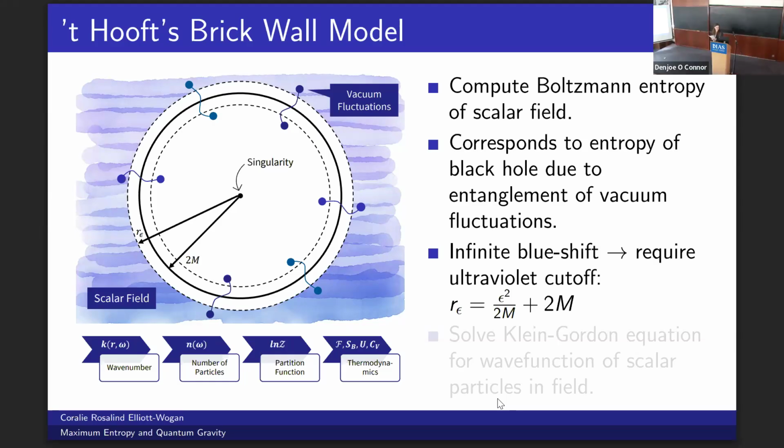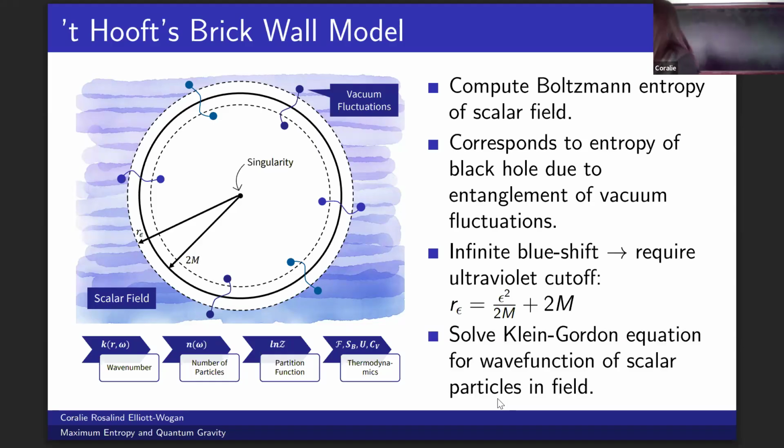Nothing too crazy. So we then solve the Klein-Gordon equation for the wave function of the scalar field, and then the exponent of the wave function is the wave number, which is intrinsically related to the number of particles. Once we have the number of particles, we can compute the partition function, and from there, any other thermodynamic quantities that we might be interested in.